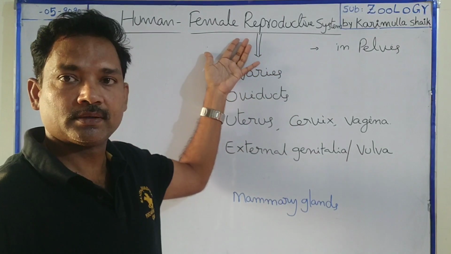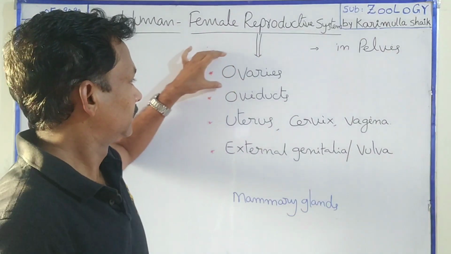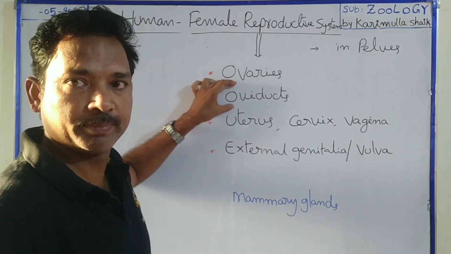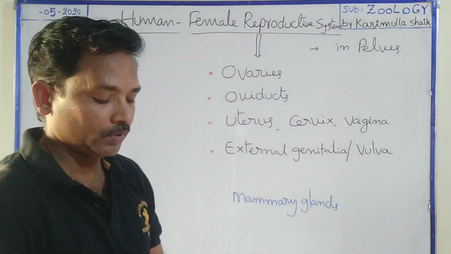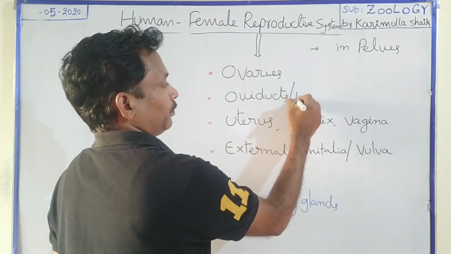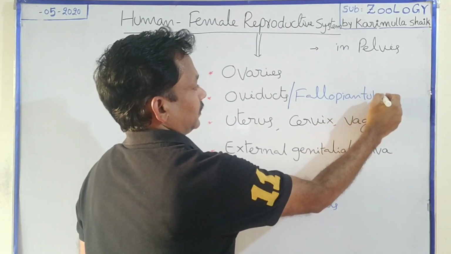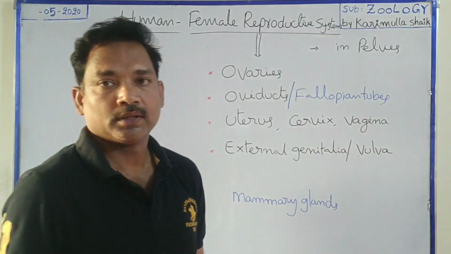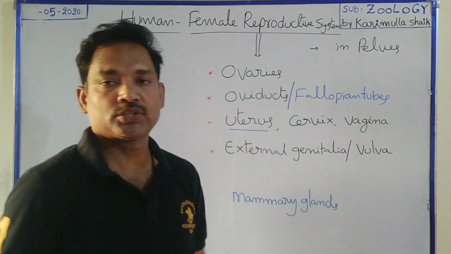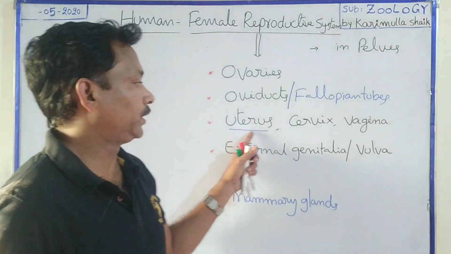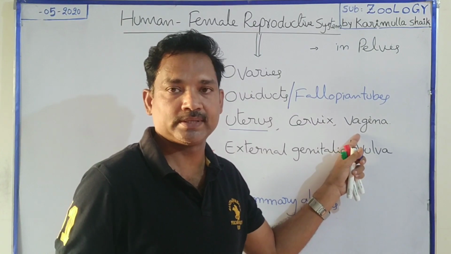The system consists of female gonads known as ovaries, a pair of ovaries. These are connected with the tubular parts which transport the ova, known as oviducts. Oviducts are also called fallopian tubes, a pair of fallopian tubes. These fallopian tubes open separately into a wide sac-like structure, the uterus. The lower portion of the uterus is called the cervix. The cervix opens into a muscular tube, that is, the vagina.